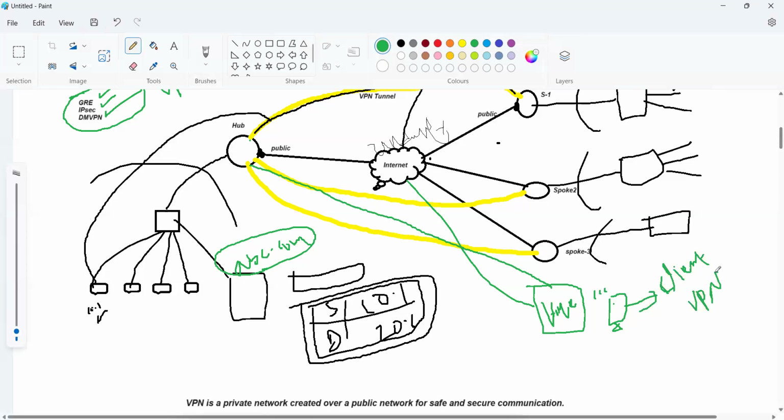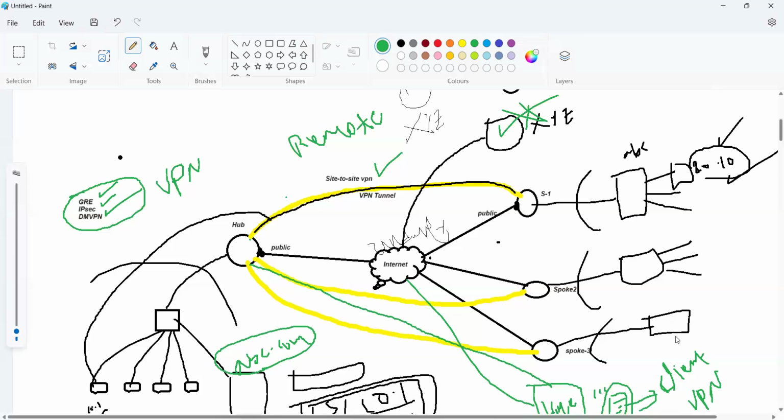Our organization is responsible for providing that client VPN software. Based on that software, I can reach from my laptop to my organization's private networks. That is what we call a remote site VPN.